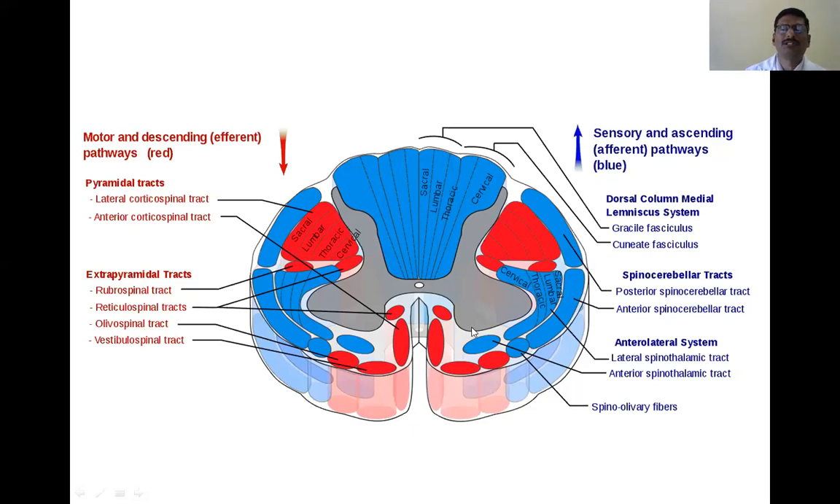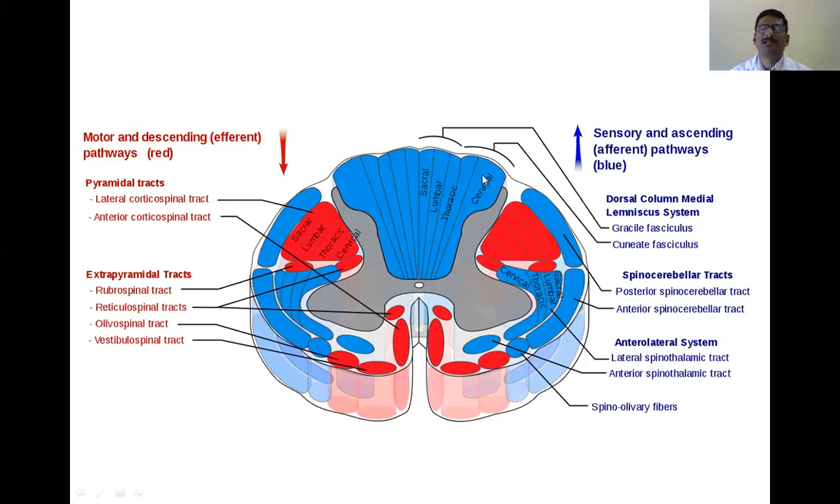So now we have seen the position of various sensory tracts and the sensation they carry. Now, as far as the location of fibers is concerned, in the dorsal column, medially the fibers from the sacral part of the body are located, then followed by lumbar, then followed by thoracic, then followed by cervical.